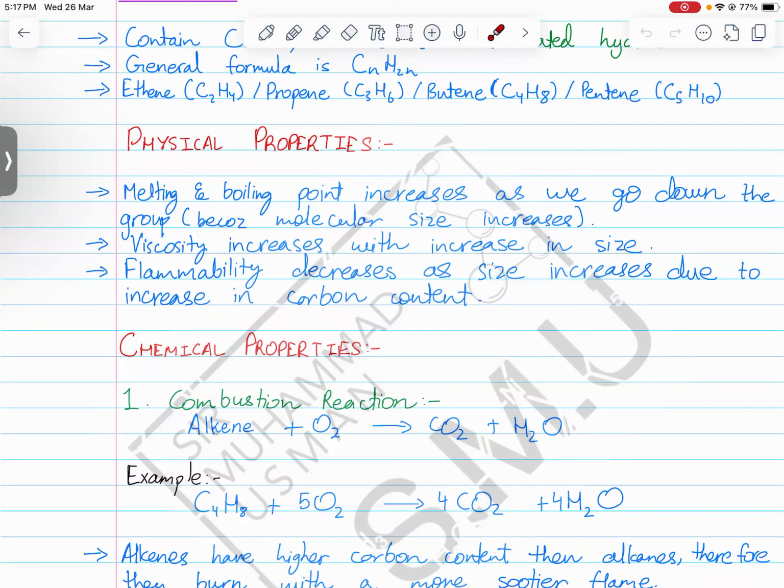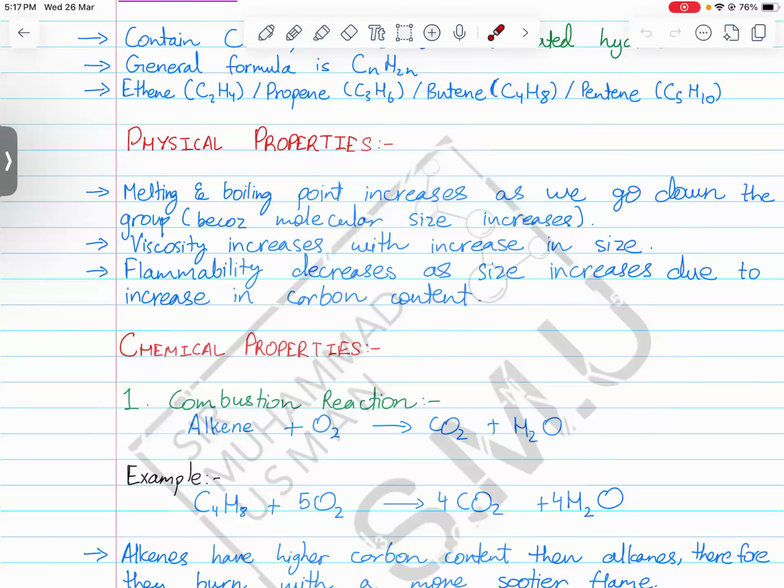Like alkanes, alkenes are also considered non-polar, meaning that they don't really have any charges. However, unlike alkanes, alkenes are much more active. The question is, why do alkenes react? The answer is very simple. Alkenes are much more reactive than alkanes because of the presence of the carbon-carbon double bond, which ensures that alkenes are highly reactive.